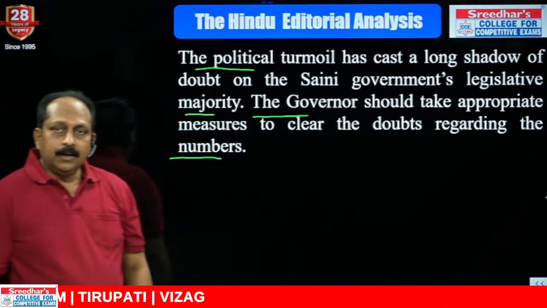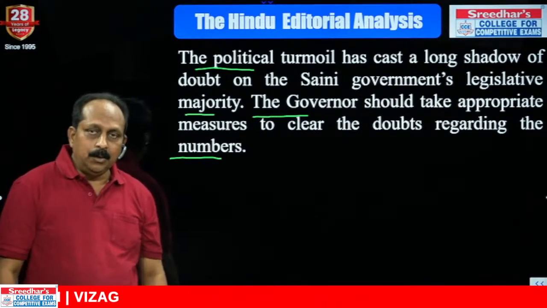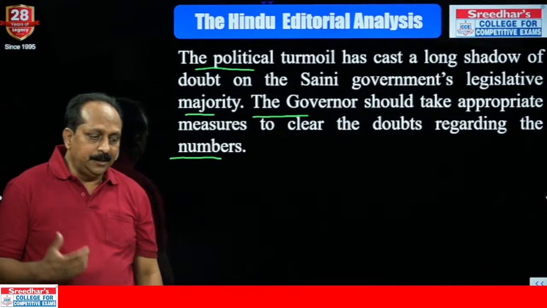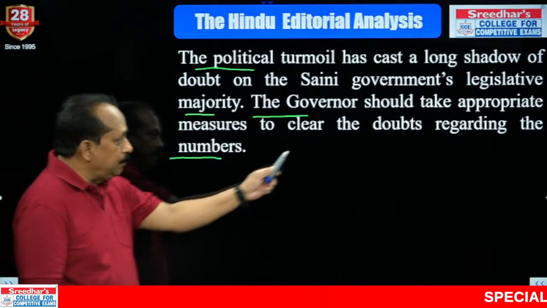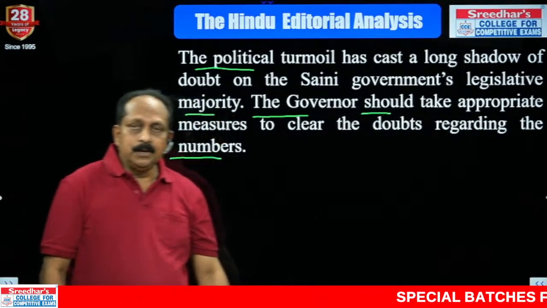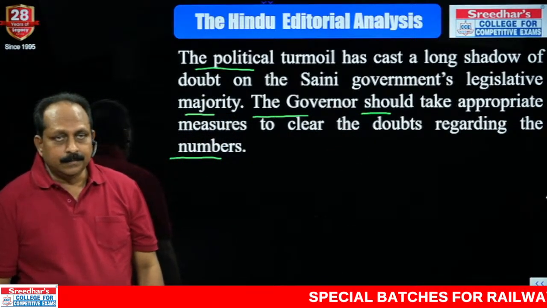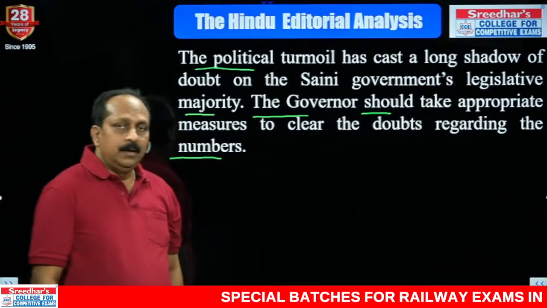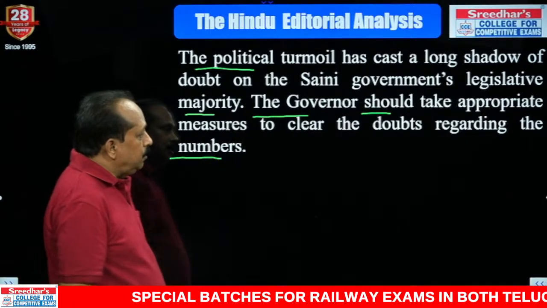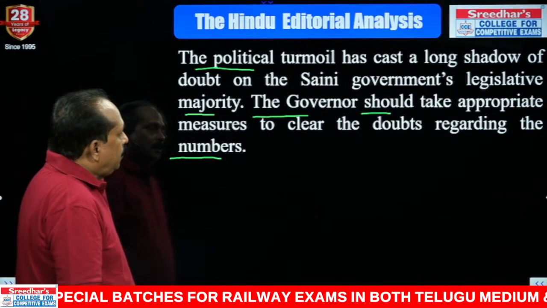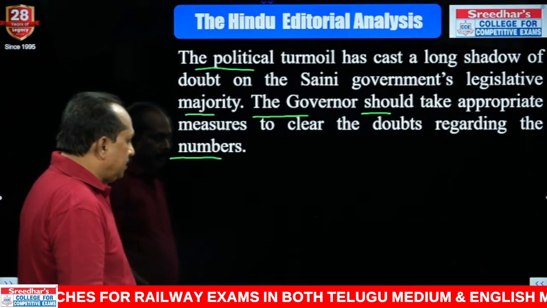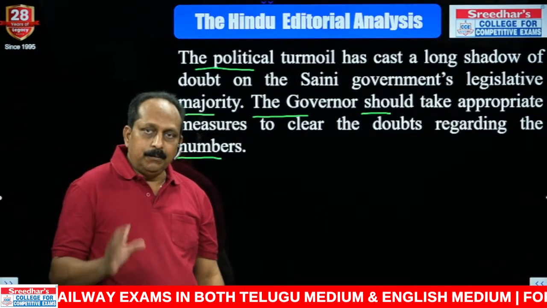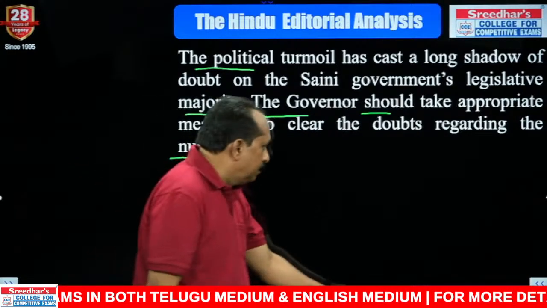Again, the main idea of the editorial being reiterated, but here a different helping verb. Should is used to advise or suggest to someone. Here it is more of advice. The governor should take appropriate measures to clear the doubts regarding the numbers. How can he do that? Floor test is the only way.